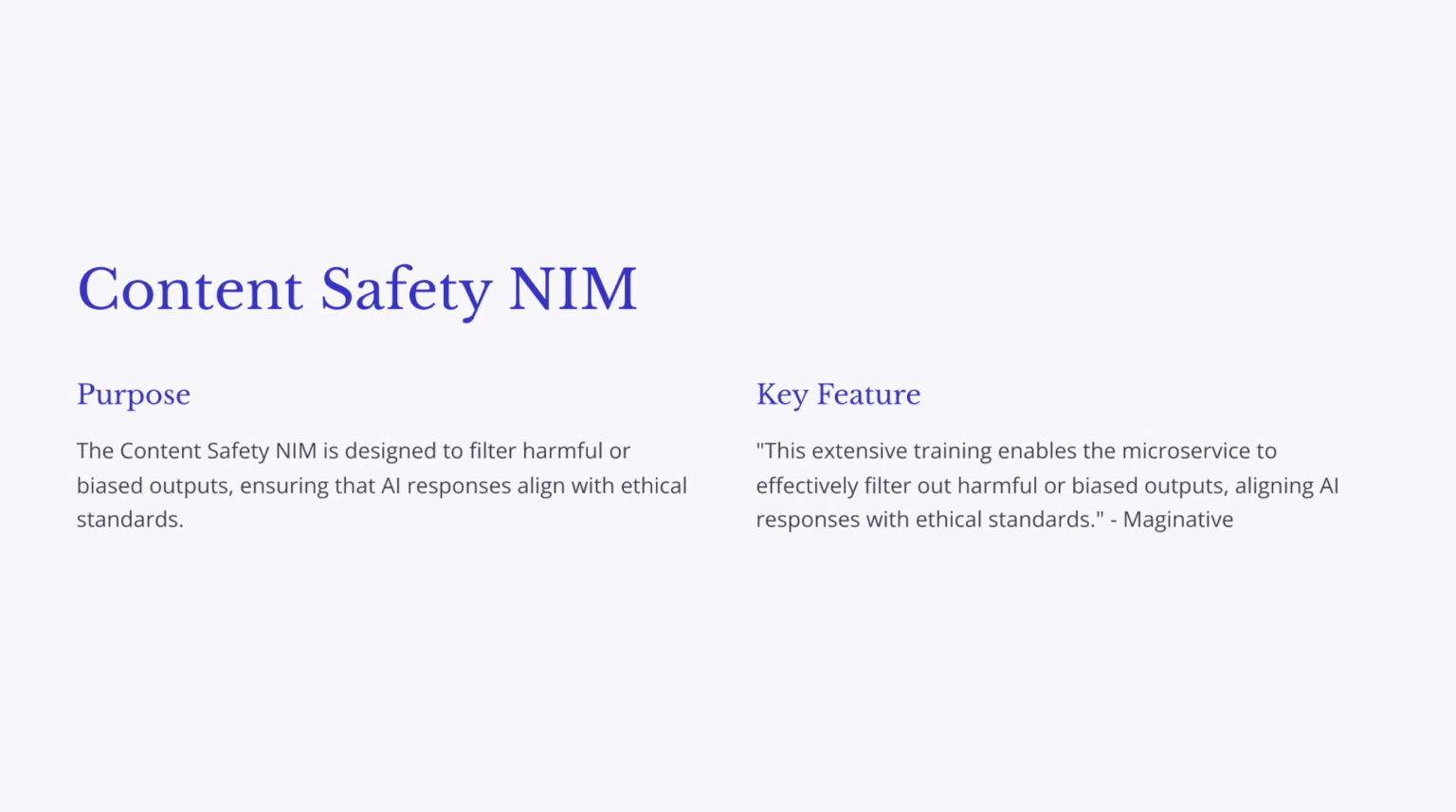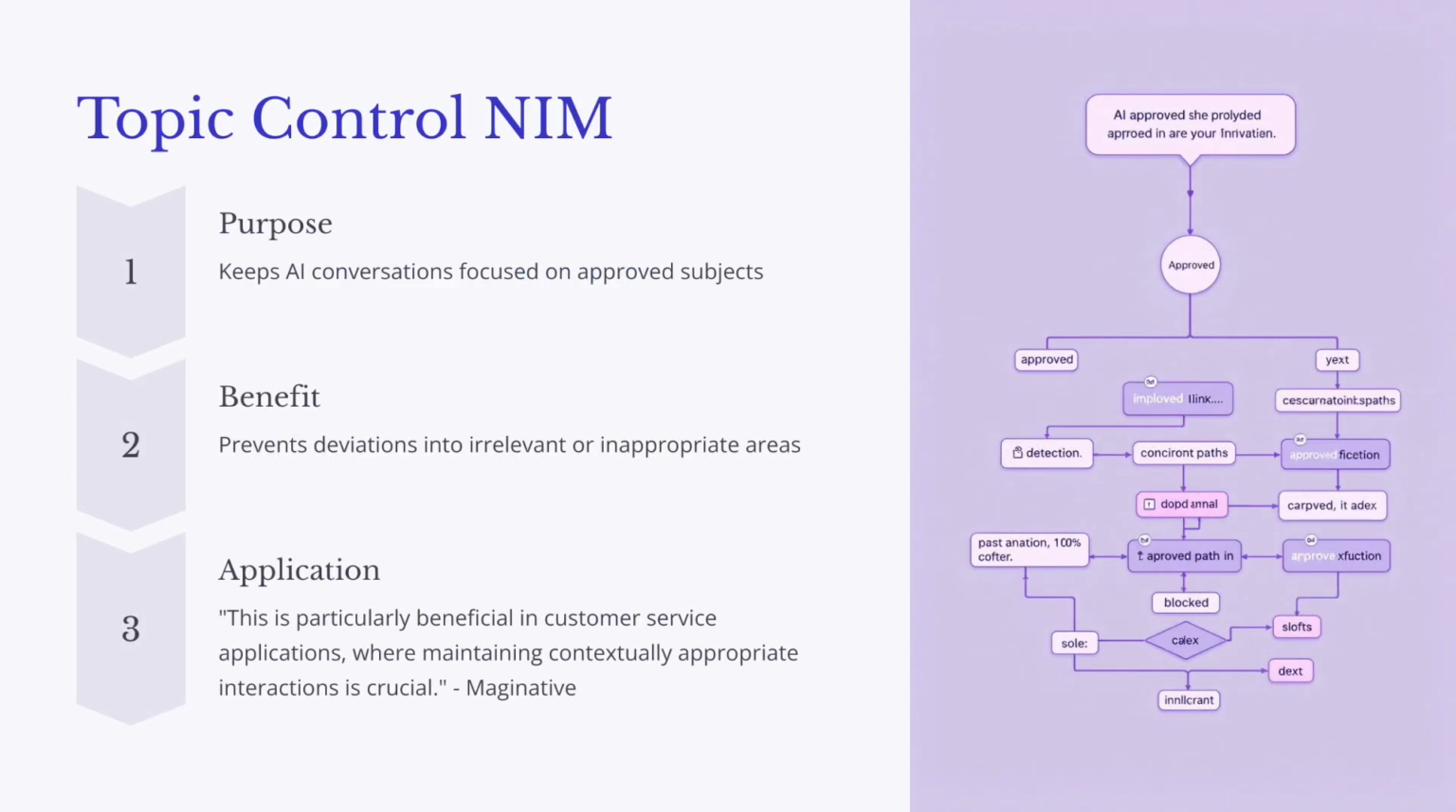Now, you might be wondering, what if the AI agent just starts rambling about something completely unrelated to the task at hand? Well, that's where the topic control NIM comes in. Its job is to keep those AI conversations focused and on track. So let's say you're interacting with an AI customer service agent. This microservice is going to ensure that the AI stays focused on helping you with your order or your issue, instead of getting sidetracked by random topics like the weather or the latest sports scores. It's all about making those interactions efficient and user-friendly.